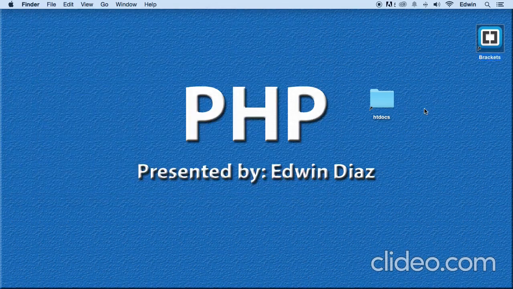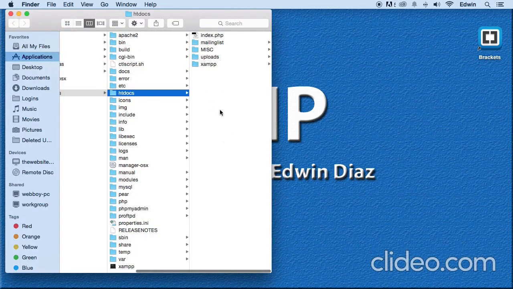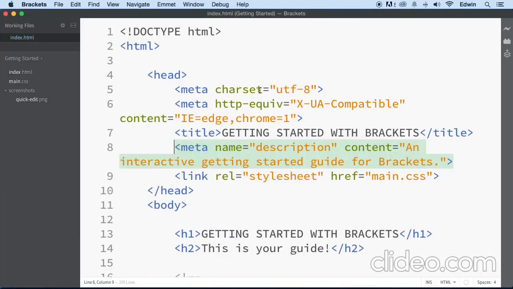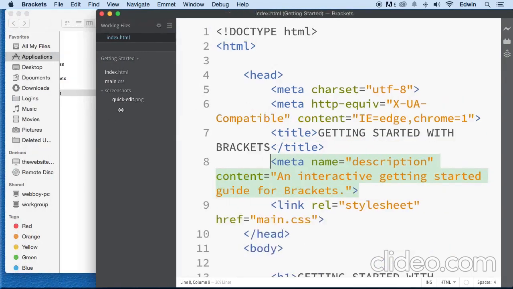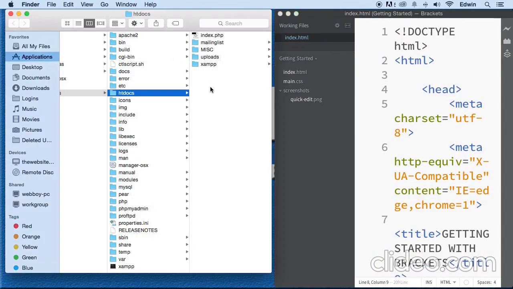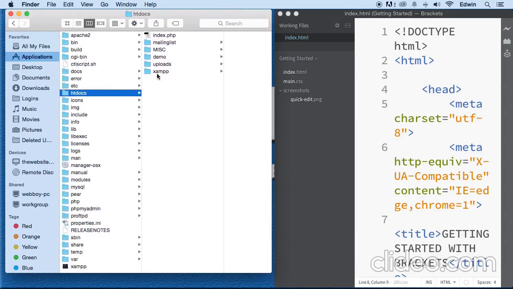All right. So now that we have this here, we can just click it and go straight to our root directory, and this is where we're going to be putting all our files. So what I'm going to do right now is open our code editor, and of course we're going to have some default files. I'm going to go back to the htdocs here, right click it, and create a new folder called demo. This is going to be where all our files are going to be.